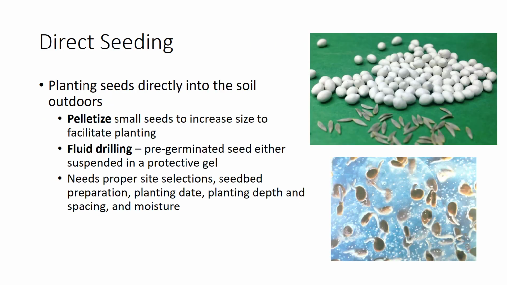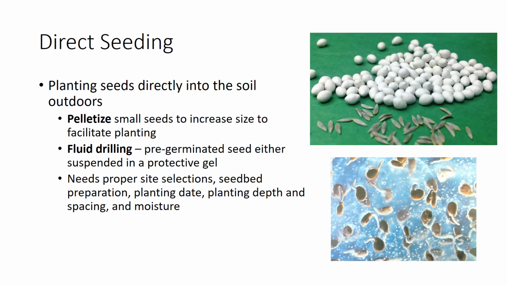Seeds can be planted by direct or indirect seeding. Direct seeding involves planting seeds directly in the soil outdoors. Some examples of crops that can be seeded directly are corn, pea, lettuce, and beans. Small seeds can be pelletized to increase the size to facilitate planting. You see this often with lettuce seeds. Another method, called fluid drilling, uses pre-germinated seeds suspended in a protective gel. The gel prevents seeding injury to the emerging radicle, baby root, and maintains seed moisture.